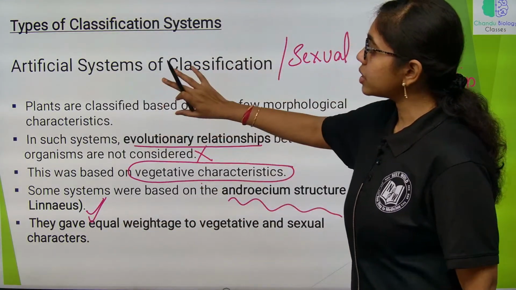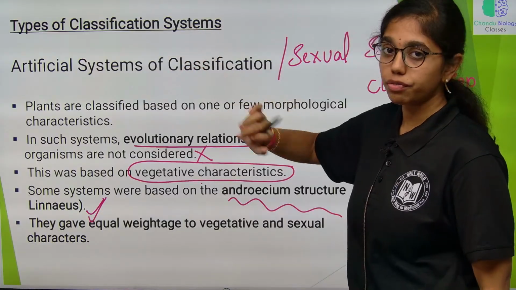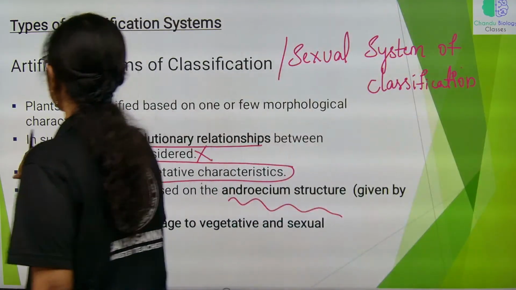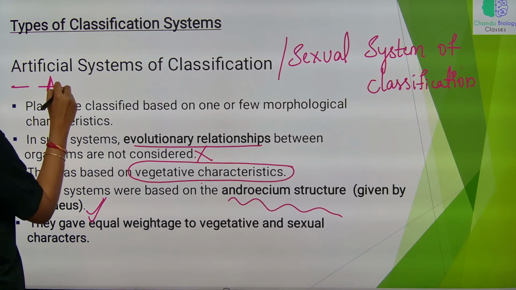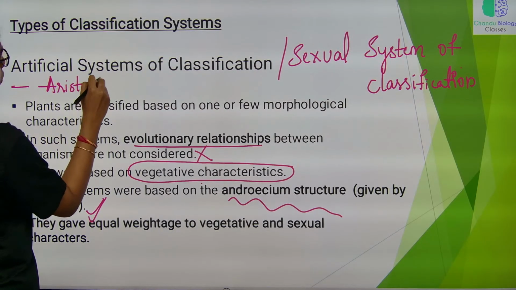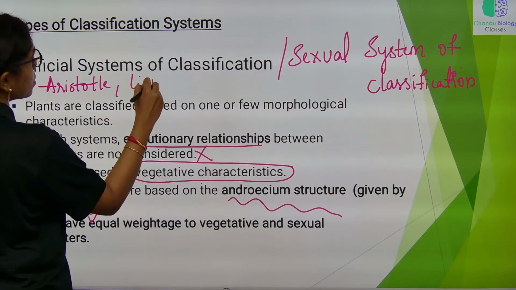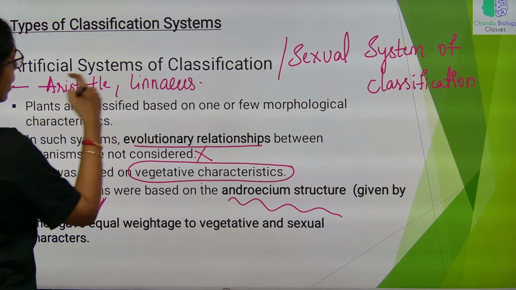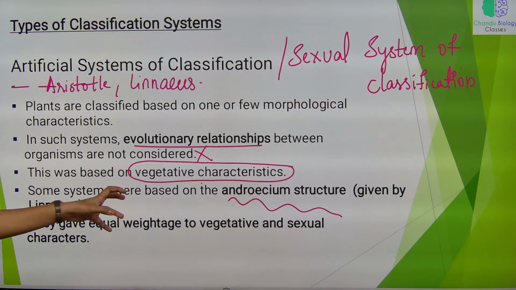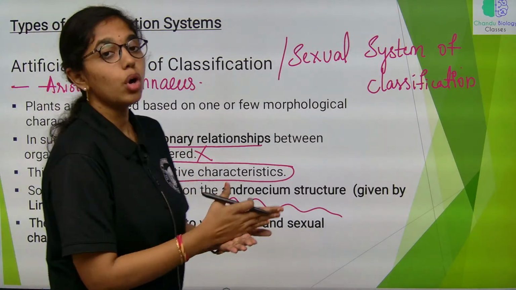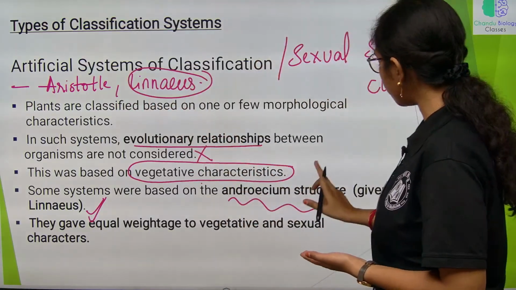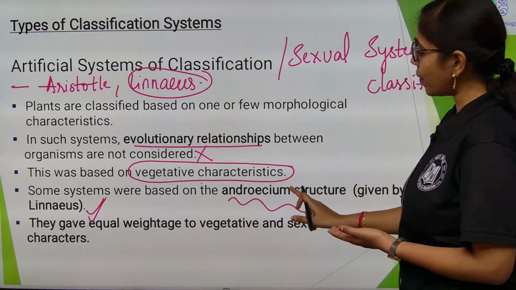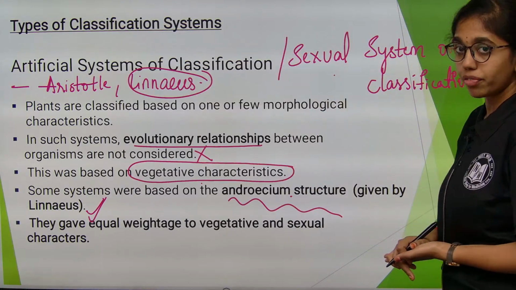So, who are the proponents of this artificial system of classification? The proponents are Aristotle and Linnaeus. Aristotle classified based on only few vegetative characteristics, whereas Linnaeus considered the androecium structure. That is why this is also called sexual system of classification.